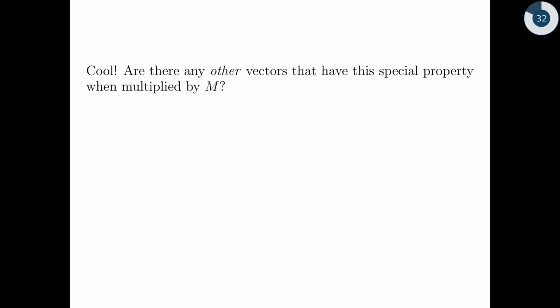Okay, so then the next obvious question to ask is, are there any other vectors that have this special property? And this may surprise you. The answer is no. And you might say, well, gosh, Stephen, you gave up kind of quick. I mean, you found those other ones by trial and error. I mean, what's wrong with kind of looking for some more? Maybe there's some others that have this neat property. Nope. I can tell you right now, there aren't any. And here's why.